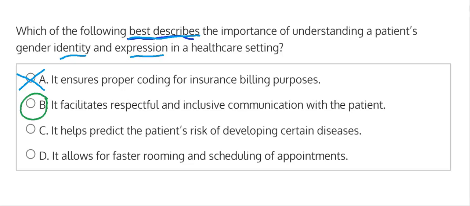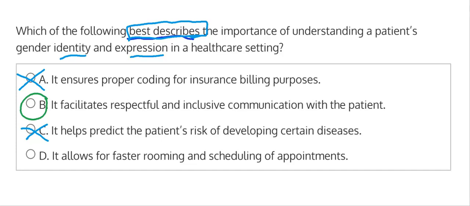Option C says it helps predict the patient's risk of developing certain diseases. And when we look at that, we have to remember that this question's asking for which best describes, kind of like when we see questions that say which is the primary purpose. Because it is possible that certain genders may have a higher risk for certain diseases, but that's not the main reason why we would want to be respectful of gender identity and expression, which does have to do with respect and communication, as we saw in option B. So we can eliminate option C here.